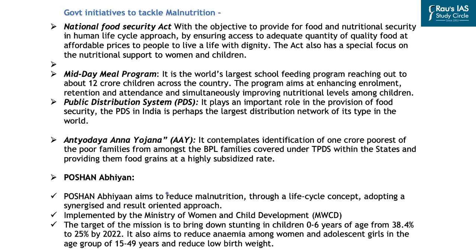If you look at the government initiatives to tackle malnutrition, the first step is of course the National Food Security Act. This act has the objective to provide for food and nutritional security in human life cycle approach. This is done by ensuring access to adequate quantity and quality of food at affordable prices to people to live a life with dignity. This act also has a special focus on the nutritional support to women and children.